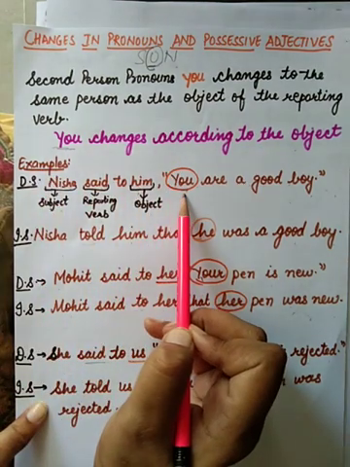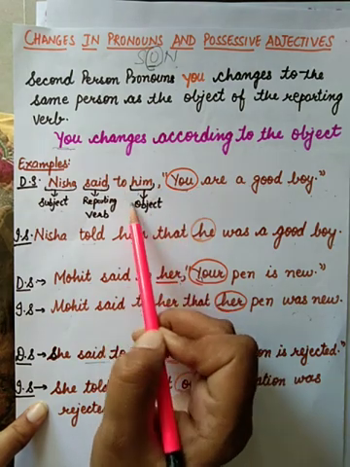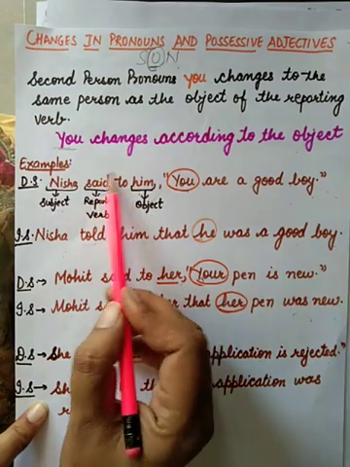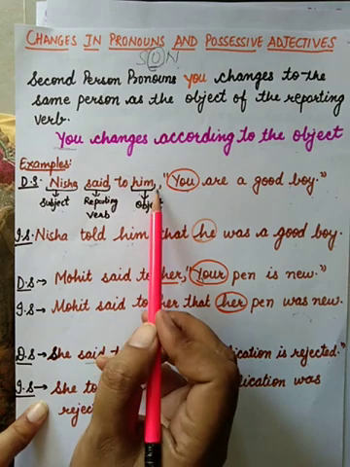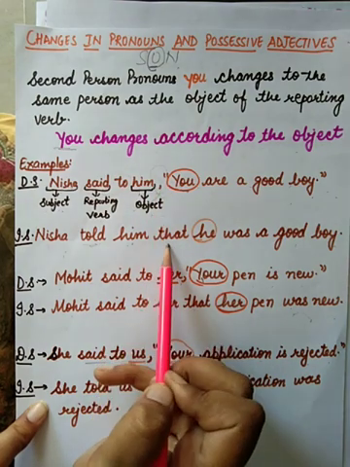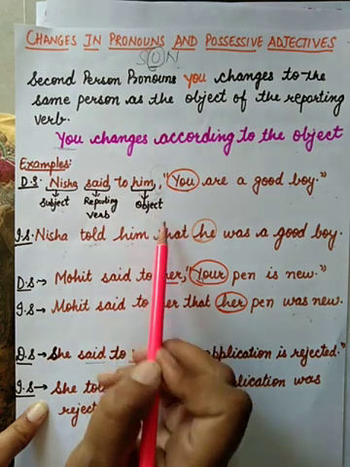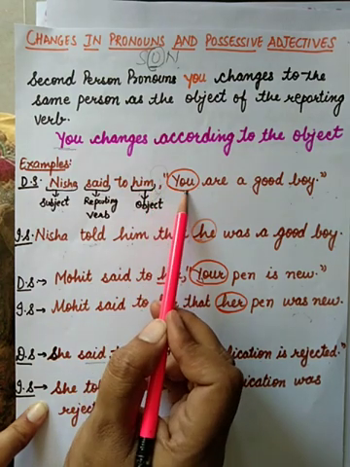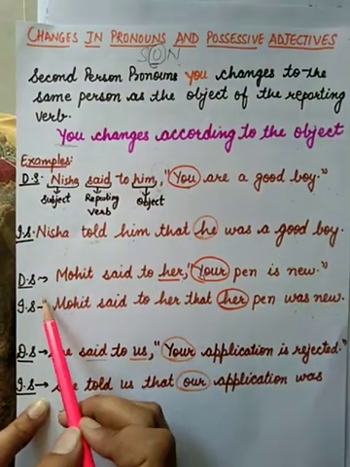So you here will change according to the object. Nisha told him, said to changes into told, him remains the same. Remove the inverted commas and use the conjunction that. You changes according to object: he was a good boy.